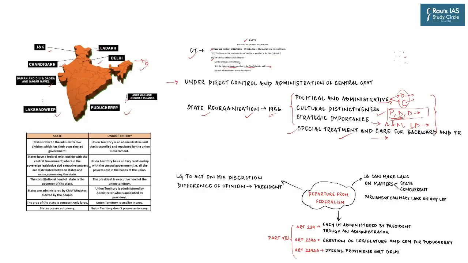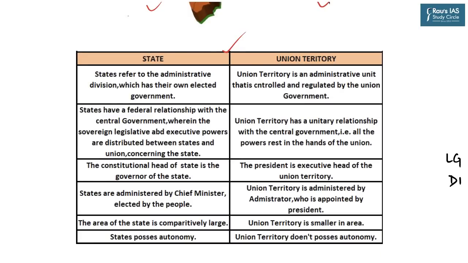So let us now quickly understand the main differences between a state and a union territory. As we've already stated, states refer to administrative divisions which have their own elected government. Some union territories might have their own elected government, but that does not take away the fact that they are ultimately controlled and regulated by the union government.